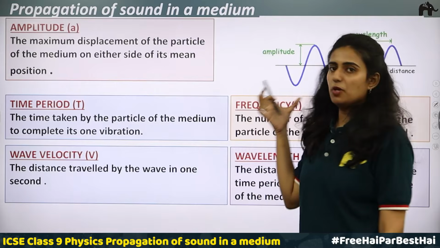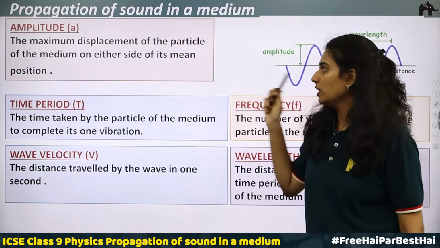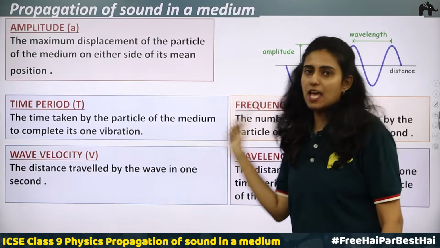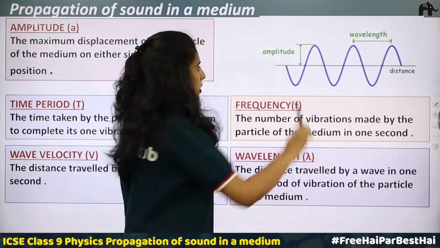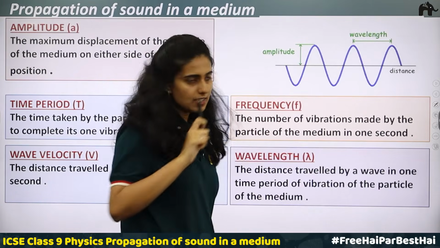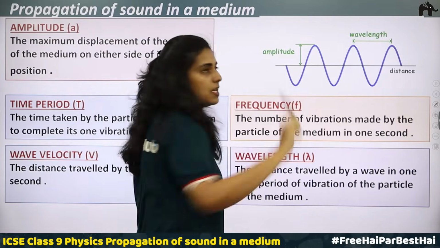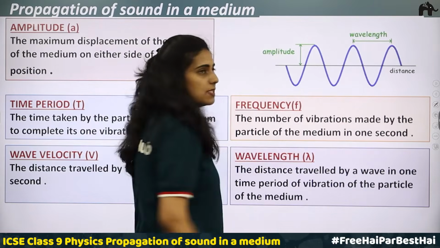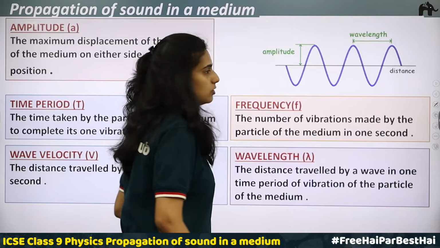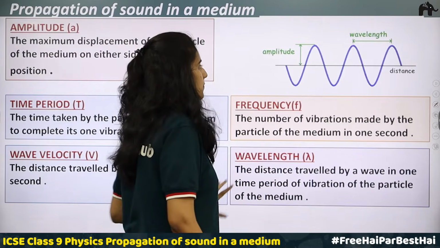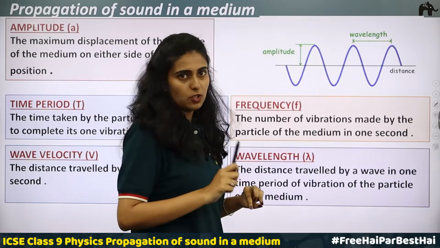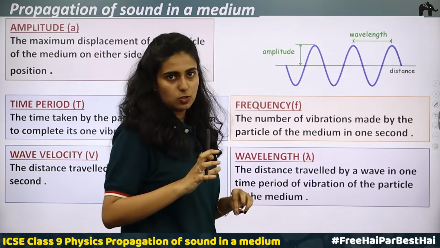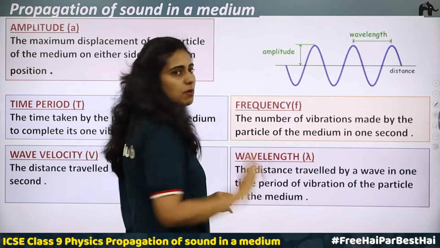So when you are discussing waves, there are some important terms that you need to keep in mind. The first one is amplitude. So this is how you represent a wave. You know what is a crest, what is a trough. The maximum upward displacement and the maximum downward displacement are called crest and trough. We know what is a wave also. So the first term that we are going to discuss is amplitude. What is amplitude? Amplitude is the maximum displacement.